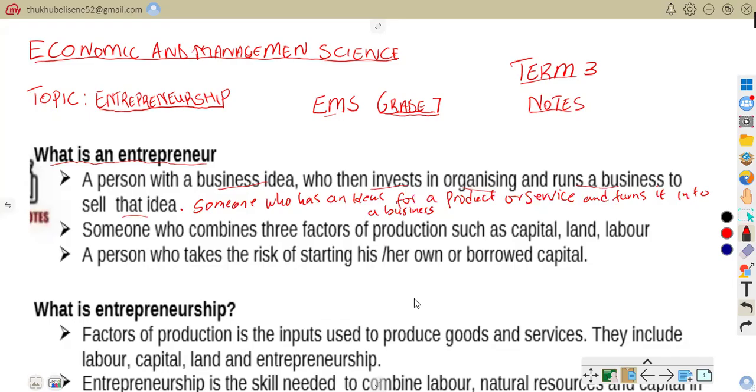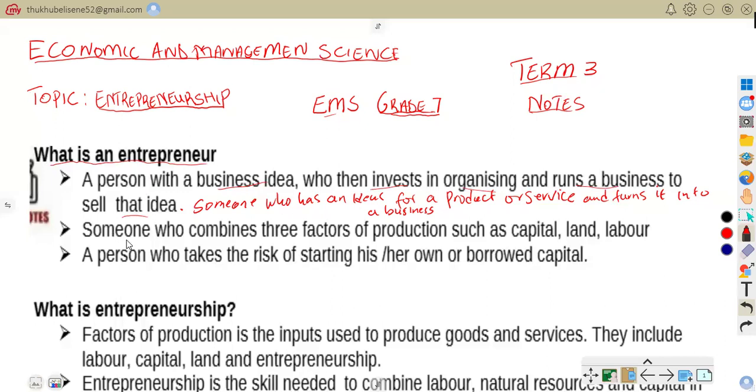For example, we can say, Lerato noticed that many learners want healthy snacks. She started a small business, making fruit cups and selling them at school events. That's an entrepreneur. She is an entrepreneur because she noticed that many learners want healthy snacks. So now she started a small business, trying by all means to sell those snacks.